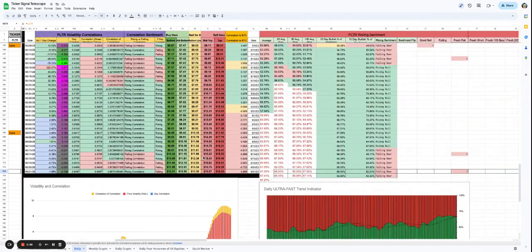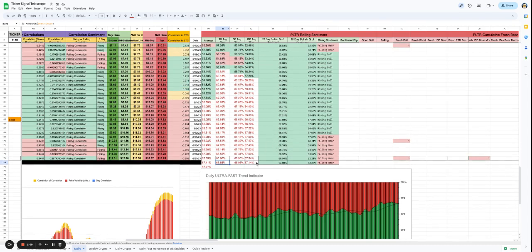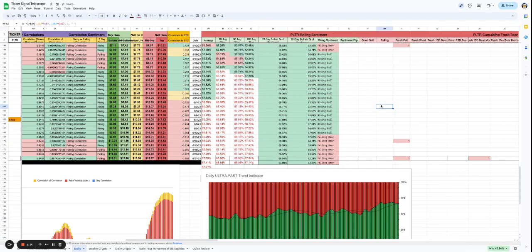Let's look and see. One of the things that I like to highlight, and if you just watched my Tesla video, you'll notice that I talked about the bullish or bearish sentiment. This is the bullish or bearish sentiment, but this is the raw data that feeds into one of these graphs. The difference is I'm looking at the ultra fast. So this is going to be like the 2-day or 3-day average, kind of averaged together and then rolled up and compared against not just the bullishness, but the bearishness as well. You can see the bearishness is right there in the blue, but I normally keep it hidden because honestly, who cares about the bearish side? We just want to see the bull side.